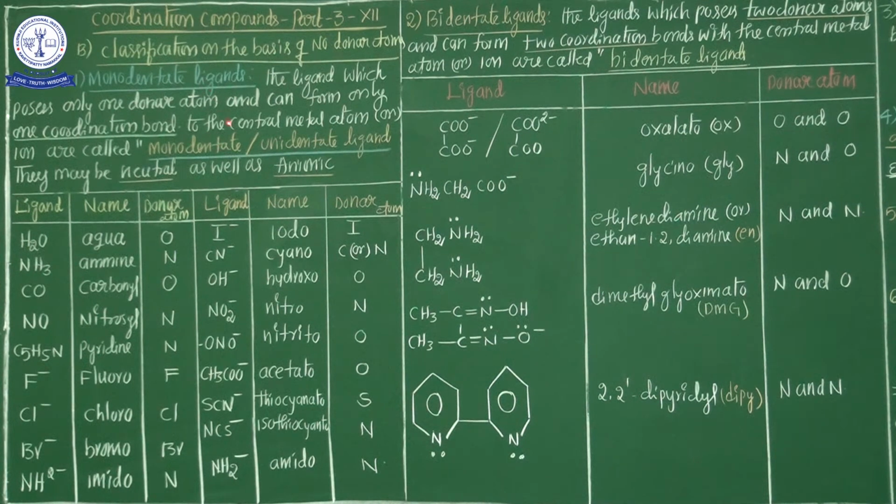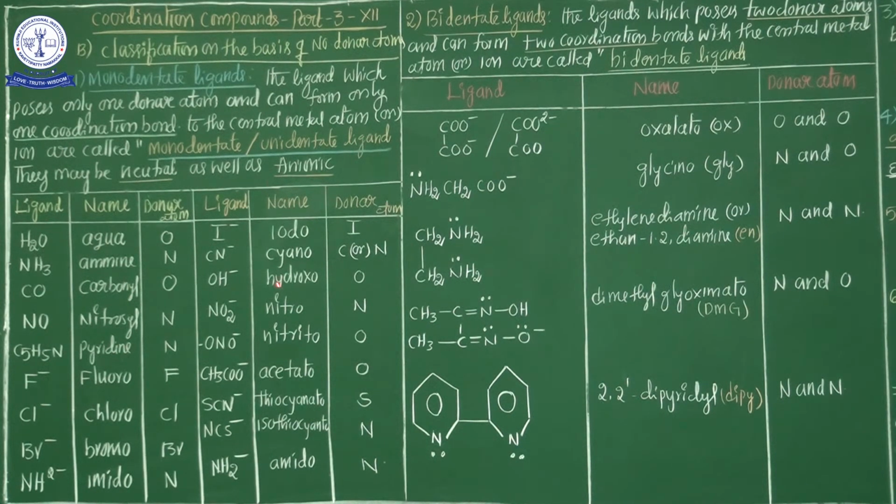What is a monodentate ligand? The ligand which possesses only one donor atom and can form only one coordination bond with the central metal atom or central metal ion. Such ligands are commonly known as monodentate ligands. Monodentate or unidentate ligands may be neutral species or anionic species. For example, I already discussed neutral species: aqua, amine, carbonyl, nitrosyl and pyridine.